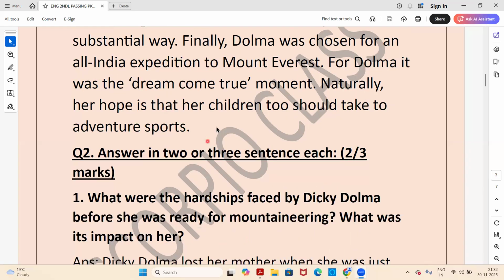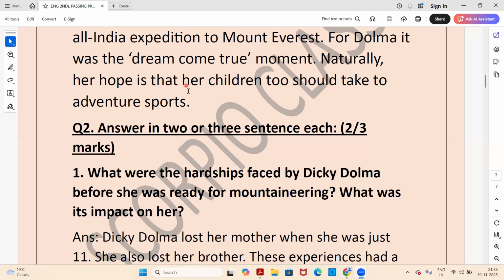So it was like her dream come true when at last the All India Expedition had selected her name for mountaineering. Okay, so this is how she goes successful, and then she also hopes that her children also take interest and go ahead with adventure sports. So this is the small summary of Dicky Dolma's chapter.